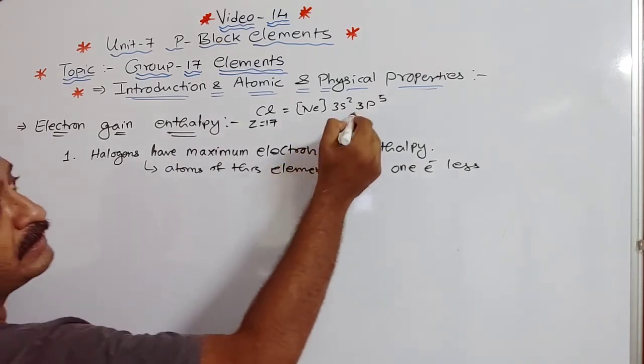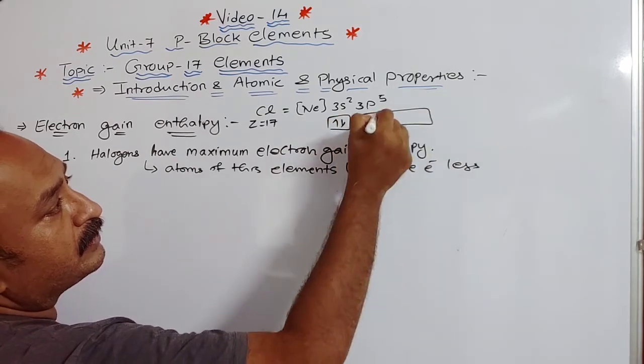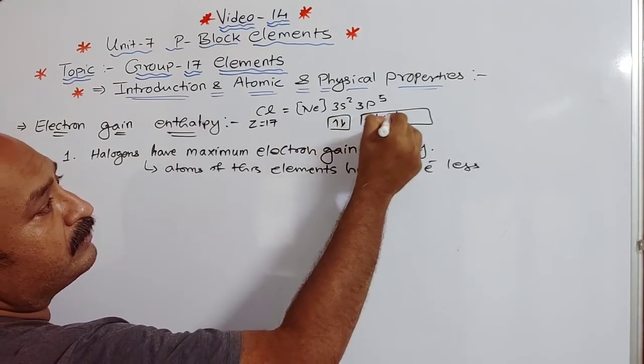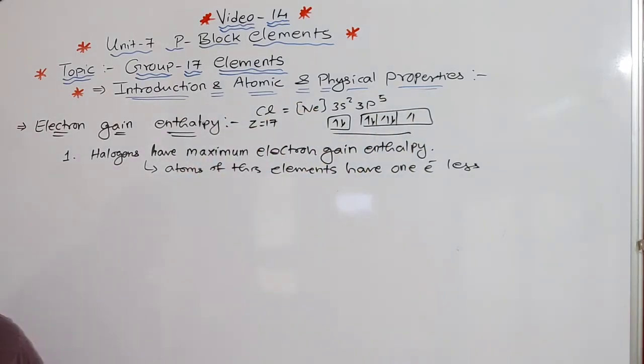Because if you see in chlorine, clear? Only one electron is less from the noble gas configuration. Understood? So what we can say here, the reason is one electron less than the stable noble gas configuration. Another, electron gain enthalpy of the group becomes less negative.